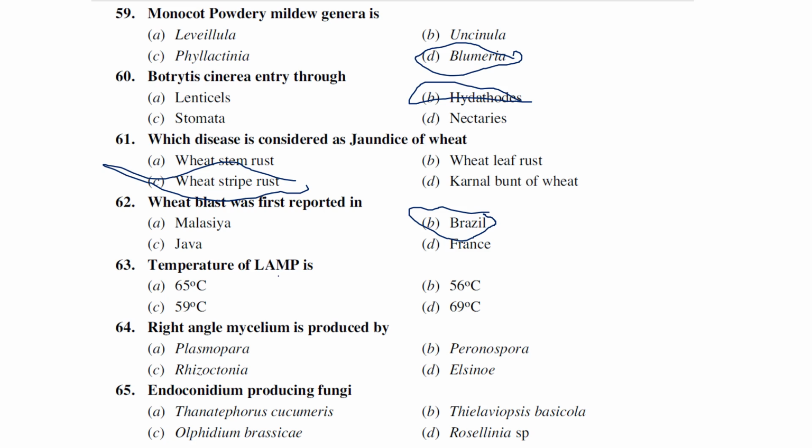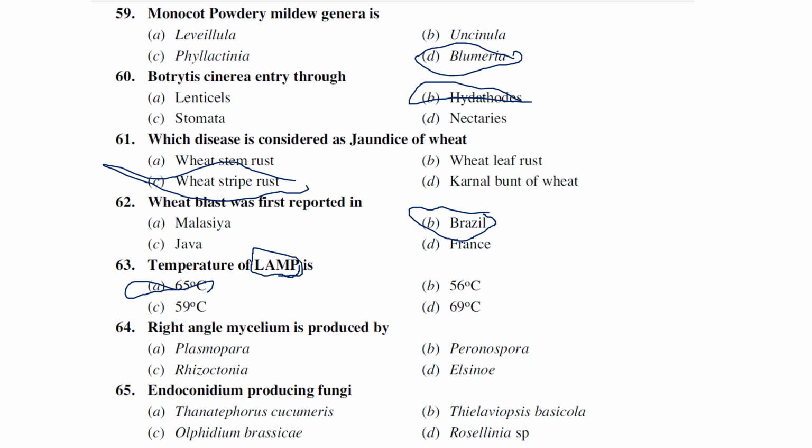Temperature for LAMP, loop mediated isothermal amplification, which was first reported by Notomi with Eiken Chemical Company Limited. The main difference between conventional PCR and LAMP is that PCR runs at three temperatures: denaturation, annealing, and extension. But LAMP avoids this, with all steps maintained at one temperature, that is 65 degrees centigrade, where the LAMP runs.